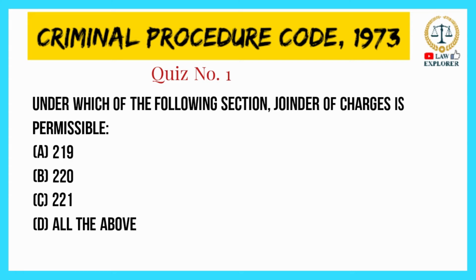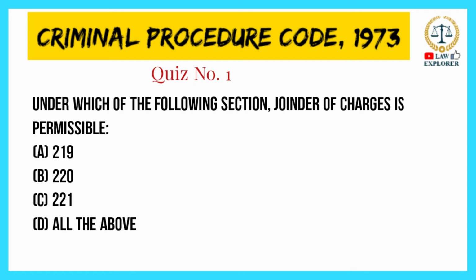Our first quiz question is, under which of the following sections is joinder of charges permissible? Option A, section 219, option B, section 220, option C, section 221, or option D, all the above. The right answer is option D, all the above.